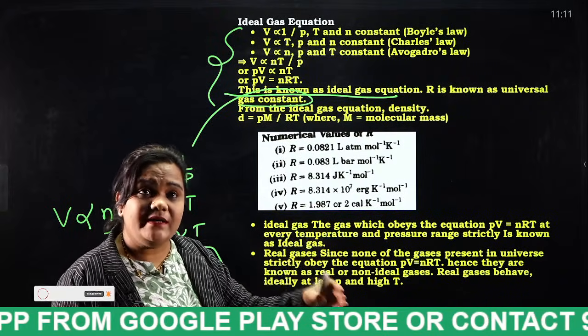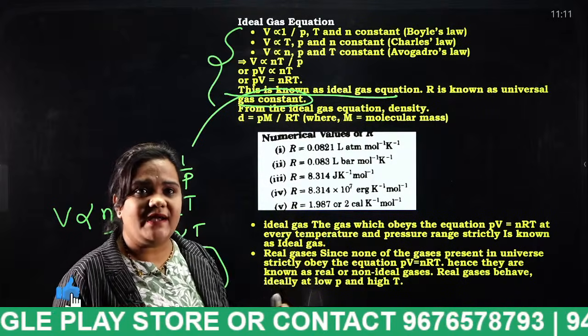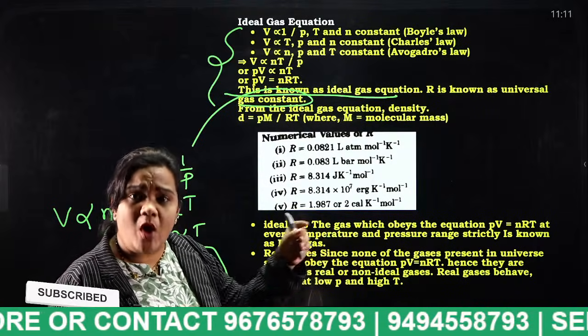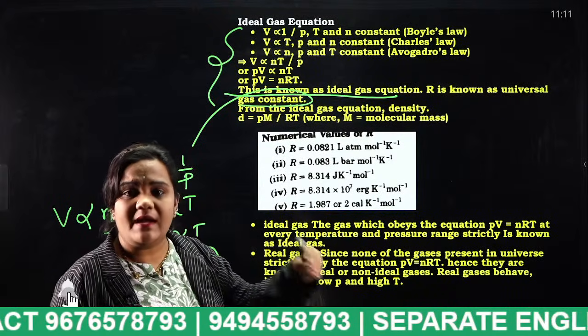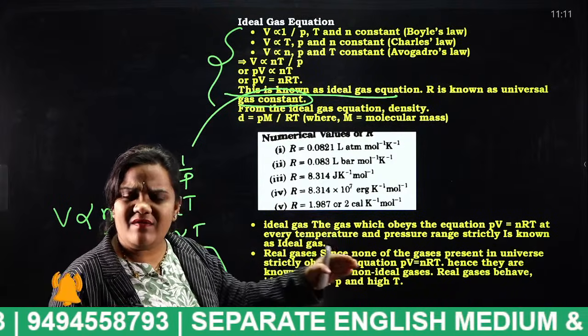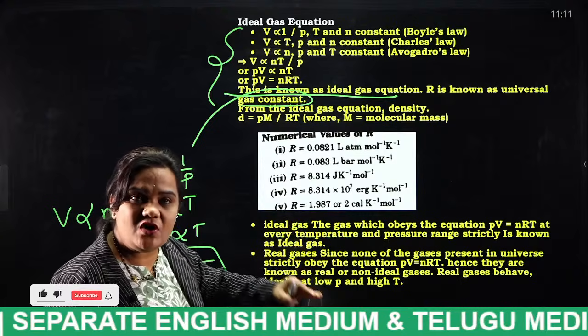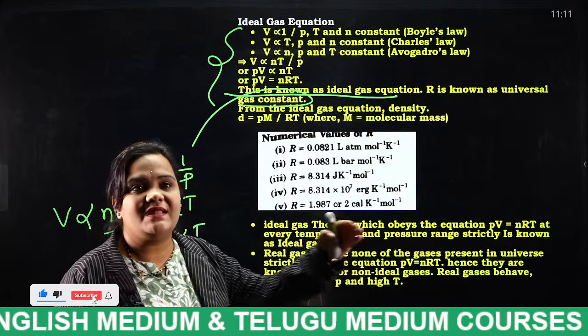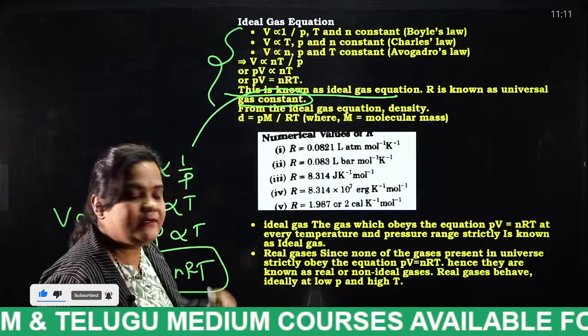But in the universe, we cannot find an ideal gas. Approximately it will match, but we cannot find an ideal gas. If a gas does not satisfy this equation, we consider it as what? Real gas.